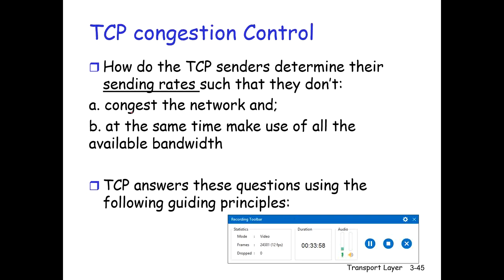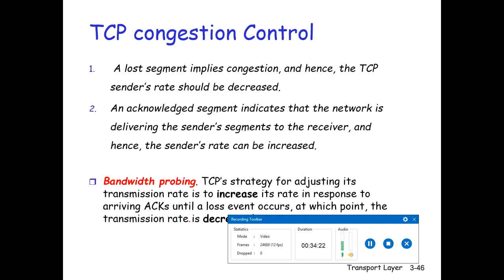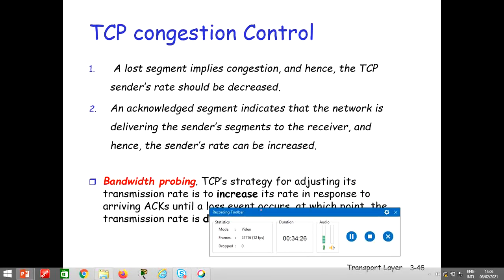So TCP answers both these questions, how it determines the sending rates so they don't congest the network, and at the same time it makes use of all the bandwidth that is provided to the TCP for its transmission of the segments. TCP answers these questions by using the following guiding principles, which we are going to learn in this slide.